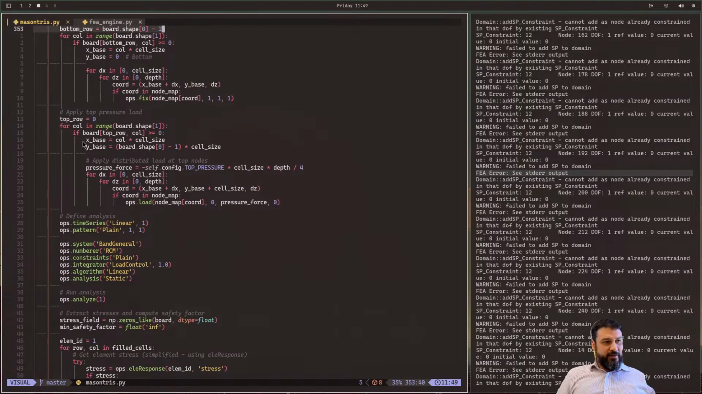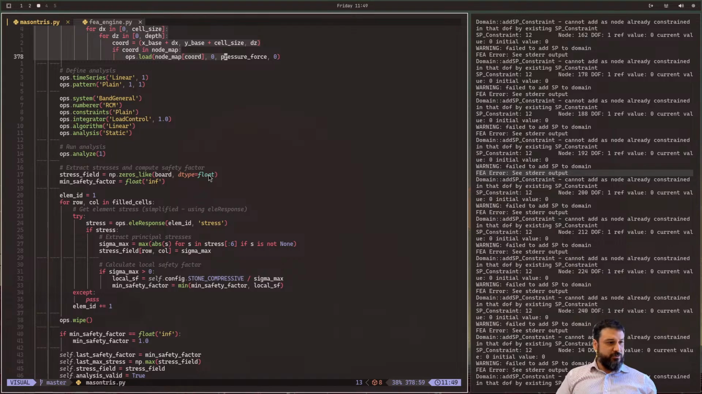And then what's going on here? We are applying top pressure. So the way this was set up in the paper is that only the top part of whatever you're building gets loaded. This is something I want to fix. This is something I will fix. But first, let's finish taking a look at this code.